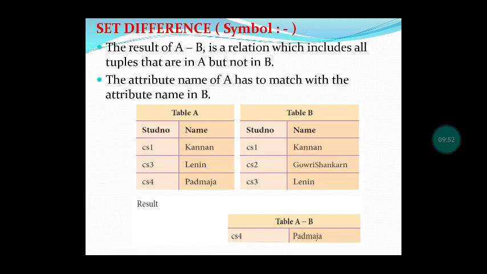And next one is set difference, that is A minus B, a relation which includes tuples in A but not in B. The tuples which are in A alone will be displayed here. In table A, Kannan, Lenin, Padmaja are there. In table B, Kannan, Gauri Shankar, Lenin are there. So A minus B, what is in A alone. Kannan is in both A and B, so it will not come. Lenin is also in both, so it will not come. Next Padmaja, in A alone, so Padmaja is displayed as the result here.